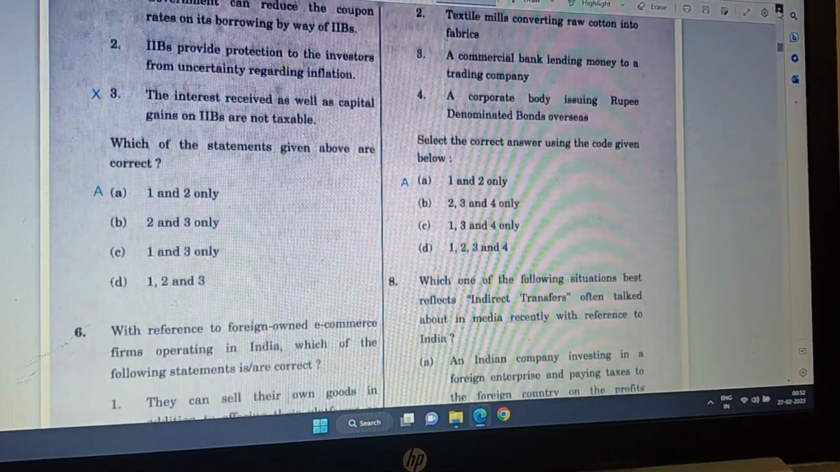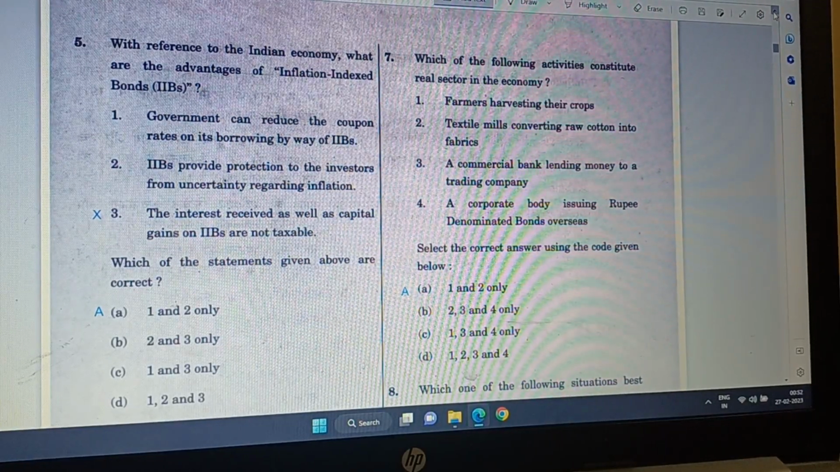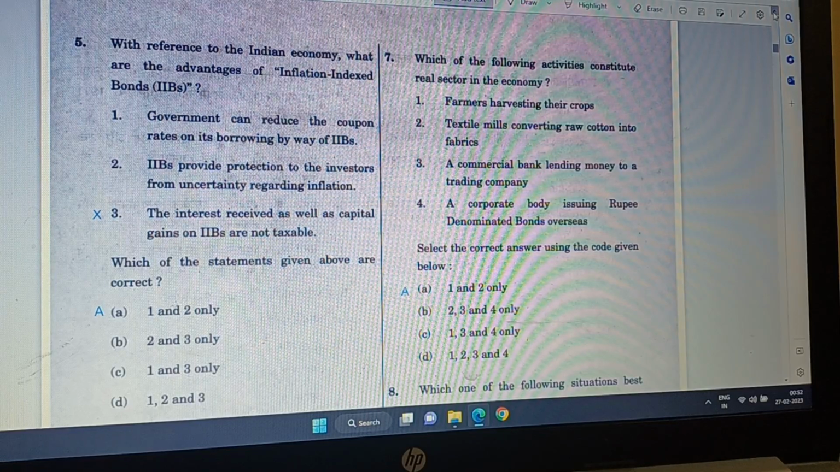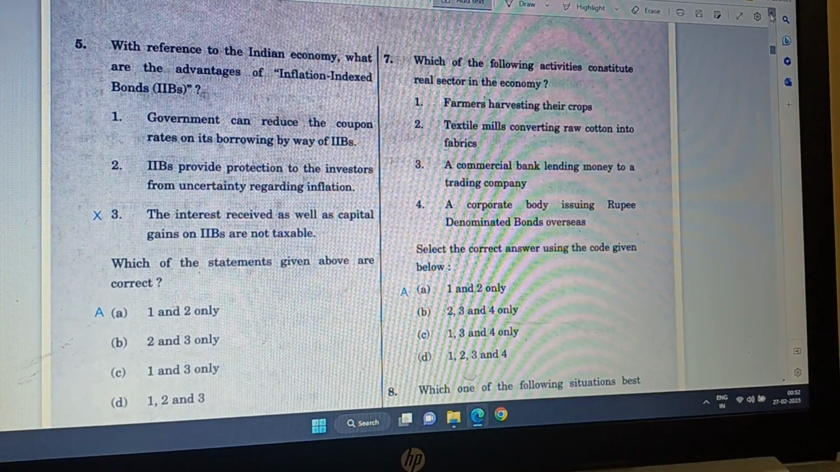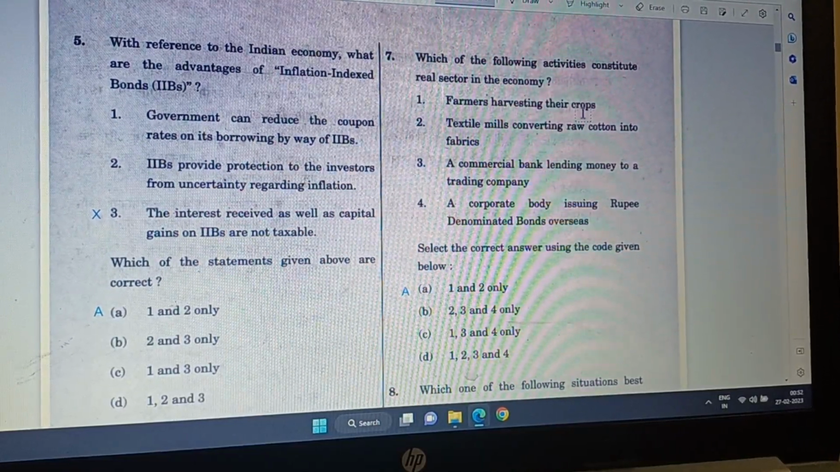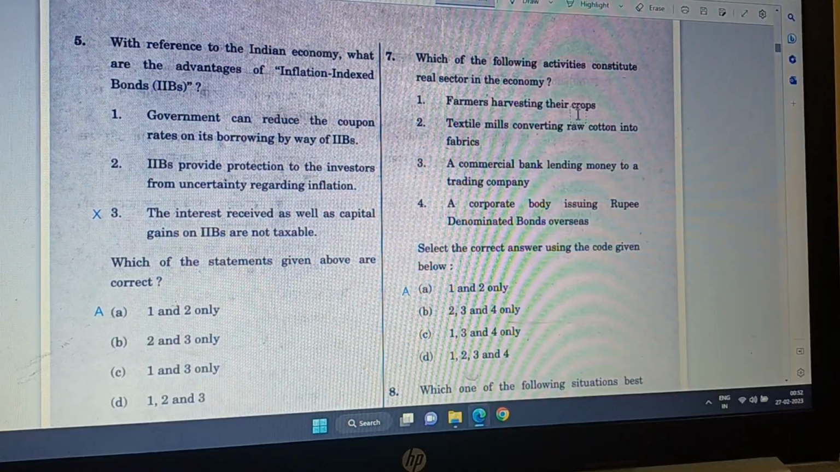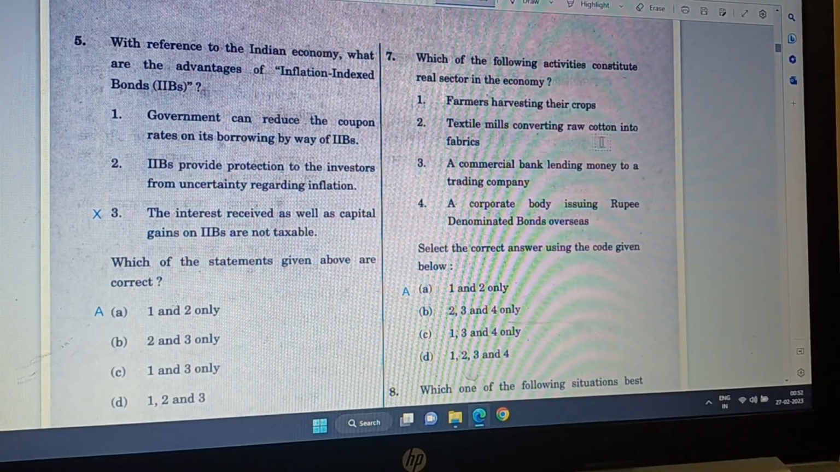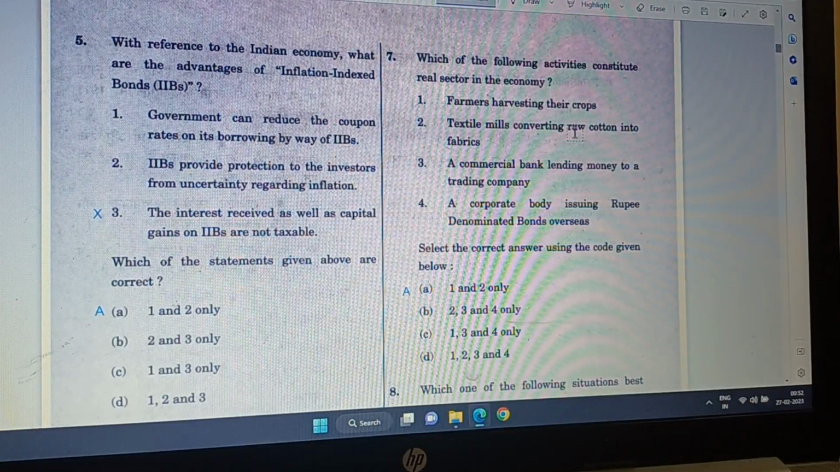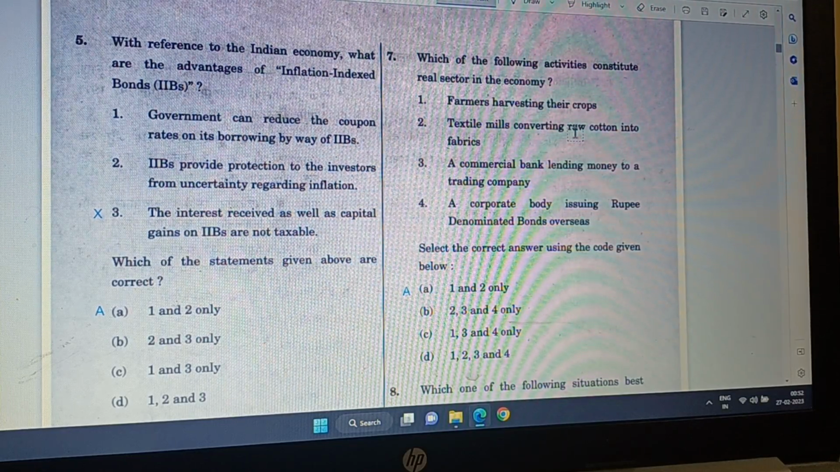Question number 7. Which of the following activities constitute the real sector in the economy? Real sector means real production of goods or sale of goods, but not investment in the stock market, which is a financial transaction. Farmers harvesting their crops, of course, is the real sector. Then textile mills converting raw cotton into fabrics, this one is also real because we can touch the goods and they can be measured in kilograms.